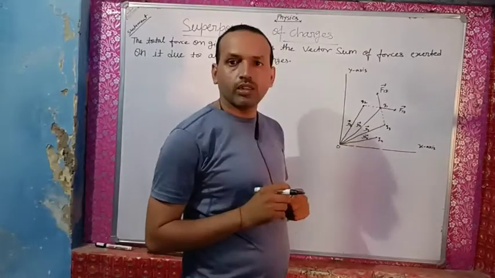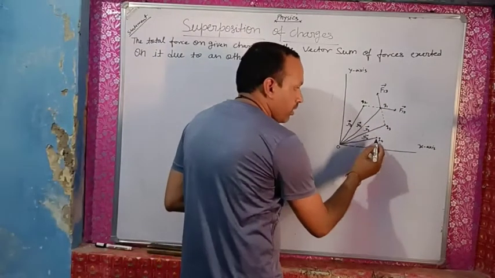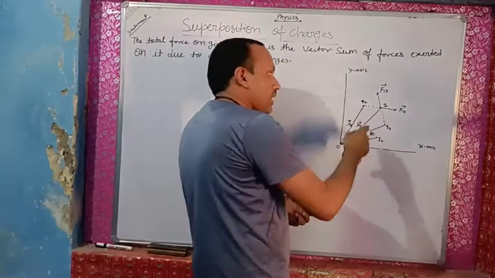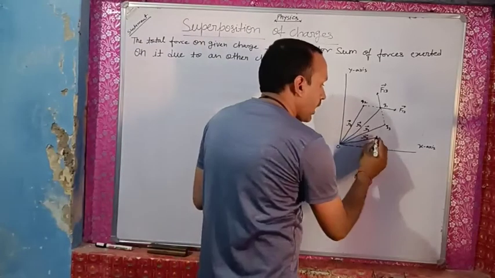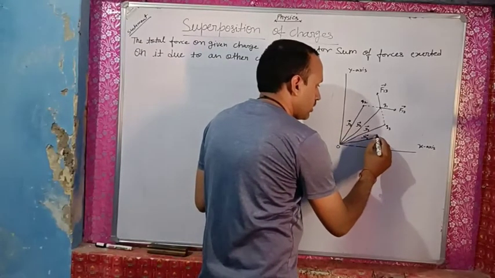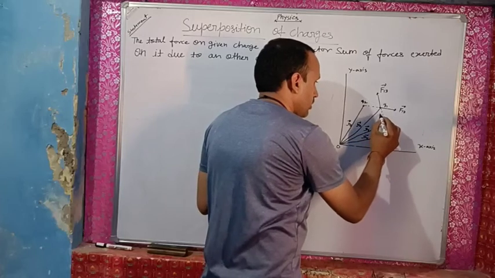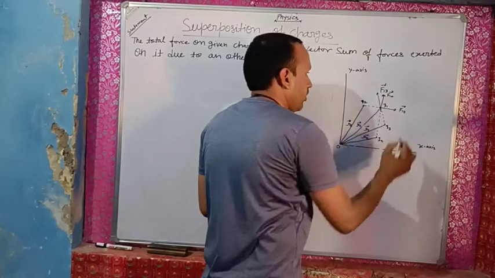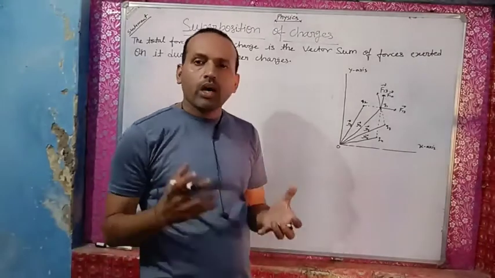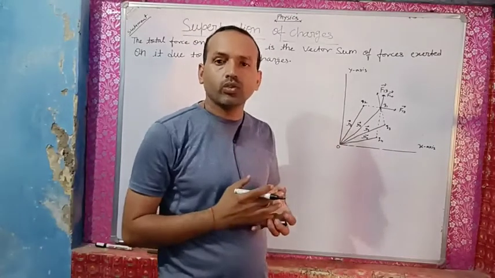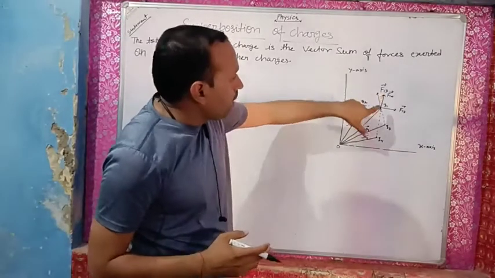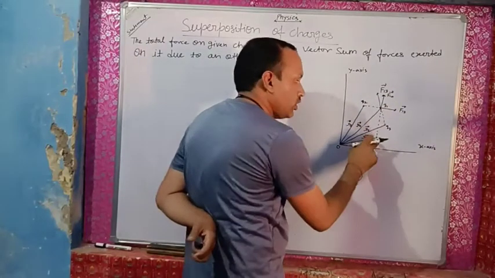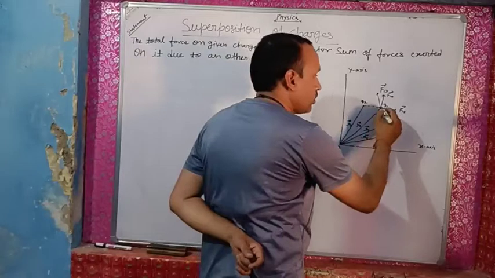Then there is another charge qn, so there is another force acting at charge q1, like this: vector F1n. Vector means we have the directions of all these forces. So that force is F1n, the force acting at q1 due to charge qn.